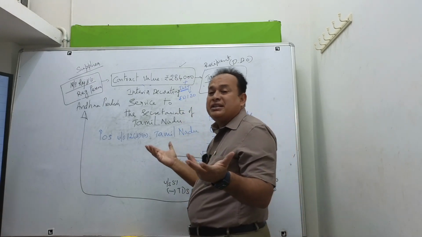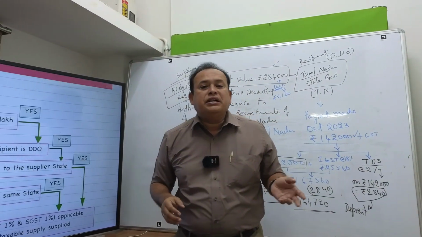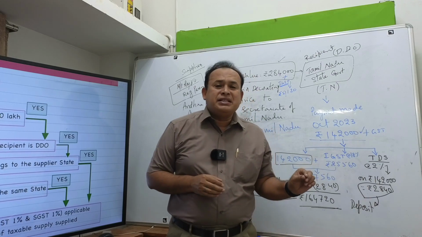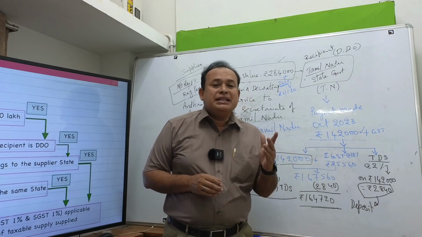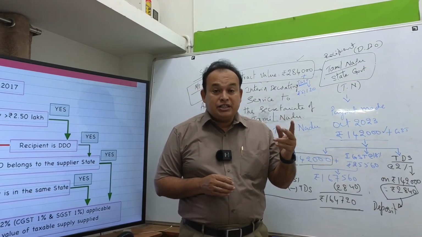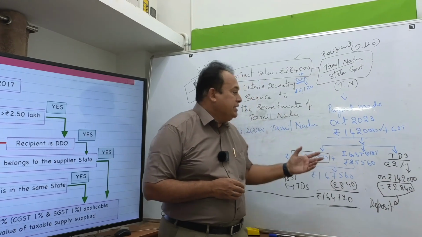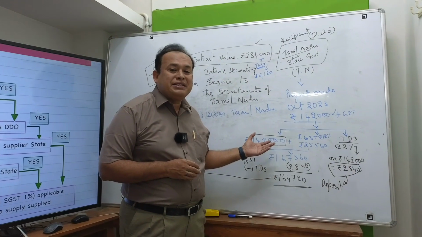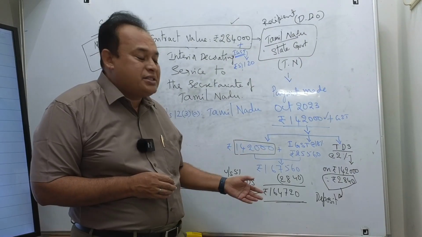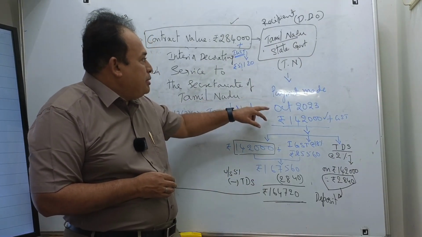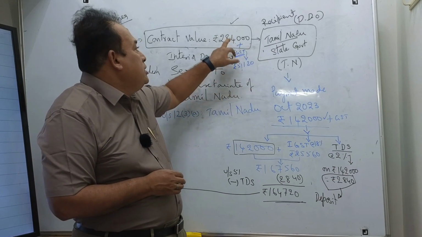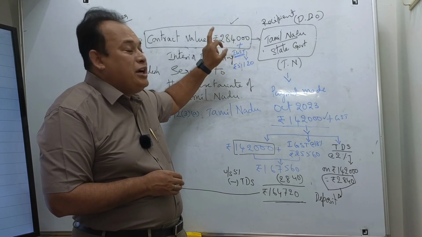Therefore, TDS will apply at the rate of 1% CGST and 1% SGST. In case of interstate supply, it is 2% TDS. In the given case, the payment made out of the contract value is more than 2.5 lakhs.